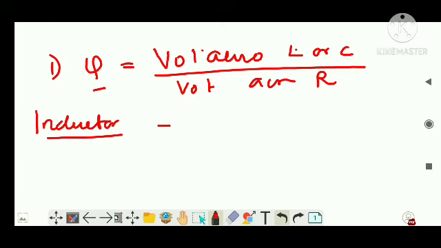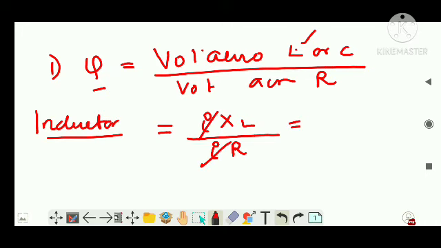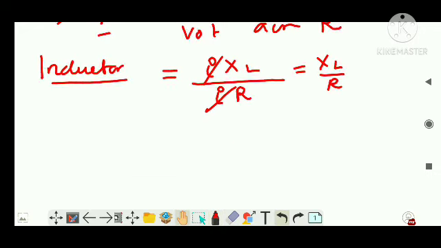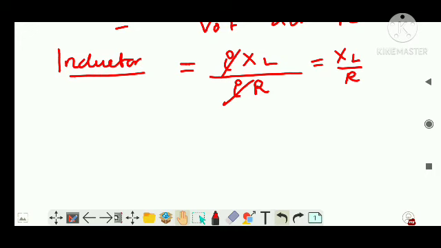So what is the voltage across the inductor? It is current into the reactance of the inductor, which I will write as XL. What is the voltage across the resistor? It is I into R. I can cancel I, so I will get XL by R. XL I have learned as L omega, so Q is L omega divided by R. Now what is omega? 1 by root LC.